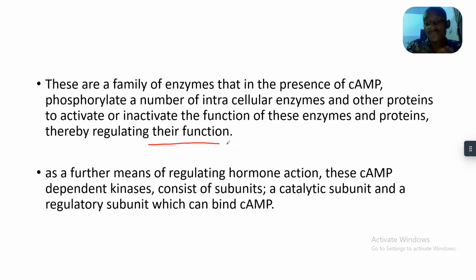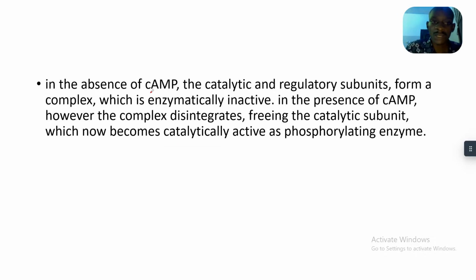As a further means of regulating hormone action, this cAMP dependent kinase consists of two subunits. The first is the catalytic subunit. The second is the regulatory subunit, and this subunit can bind to the cAMP. Catalytic will enhance or promote any reaction, while regulatory will serve to suppress.